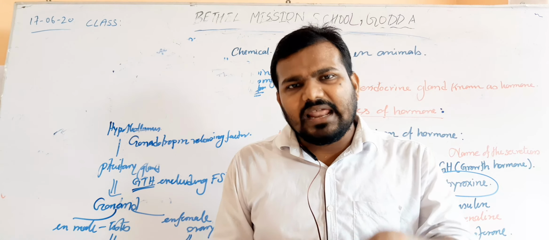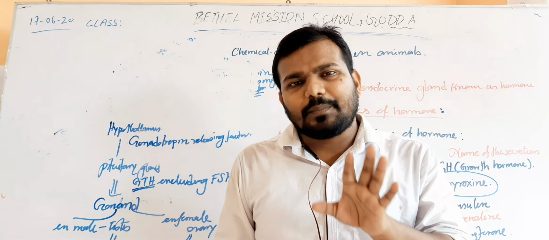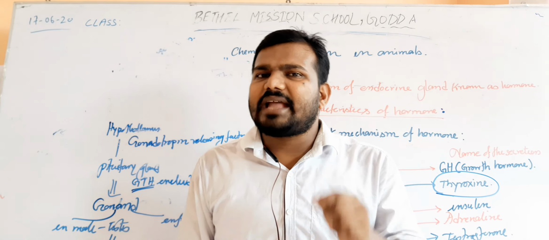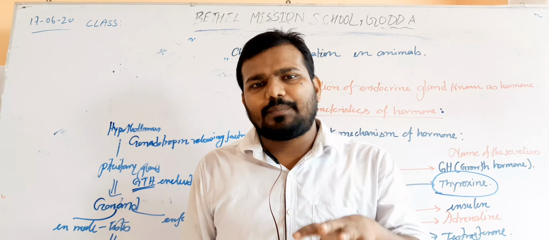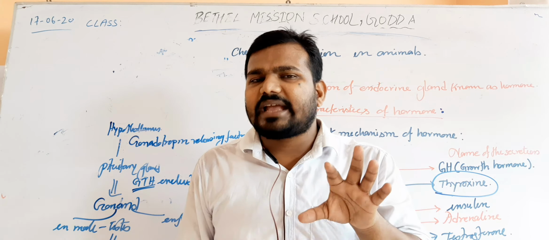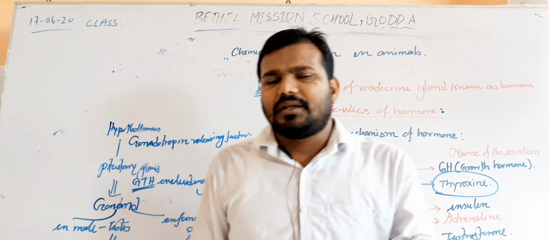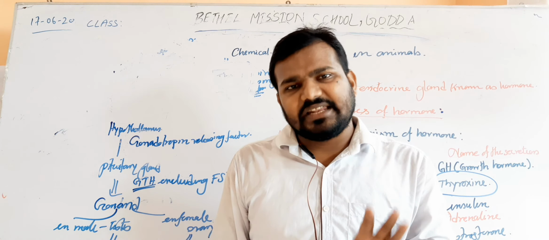Now, on the other hand, the female sex hormone. The primary sex hormone of a female is estrogen. Now, what are the functions of estrogen? Estrogen sets the puberty in female. Estrogen also helps to develop the secondary sexual characteristics of female. And the third one, estrogen plays an important role in oogenesis.